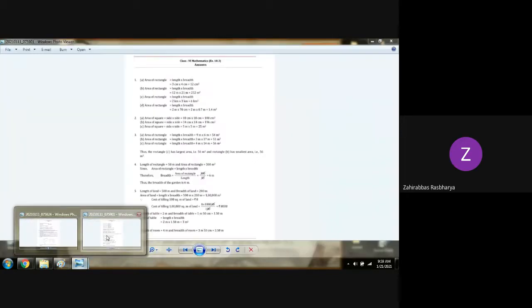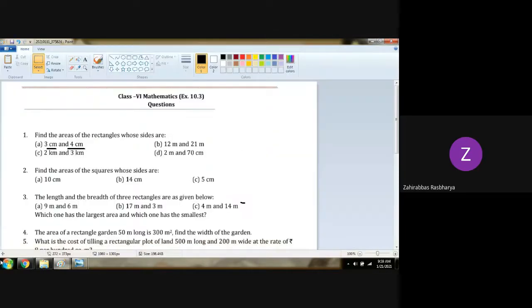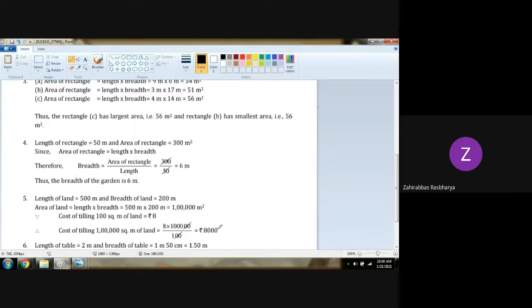Let us check the answer columns. The area of the rectangle, with length and breadth, I got 12 centimeter square, and the area of the square I got is 100 centimeter square. Am I right? Find this one by your own, and find this too by your own.